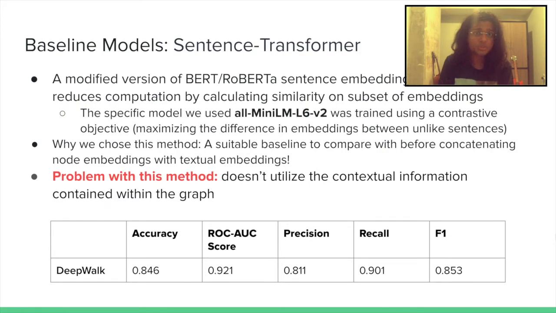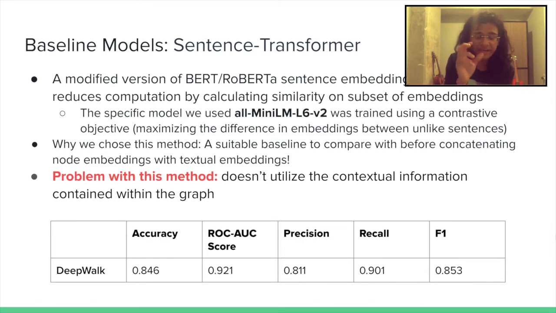The third one we used was a simple NLP model, right? No graph information, no node embeddings, simply text information from the abstracts of the paper. Remember in the dataset pre-processing, I spoke about how we took the abstracts of all the papers. So we used those to create embeddings. We use a very specific model, which is a modified version of BERT. And we all know BERT is really amazing at creating embeddings.